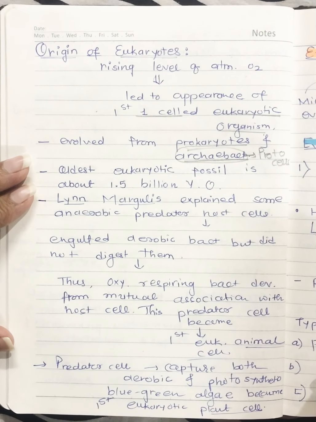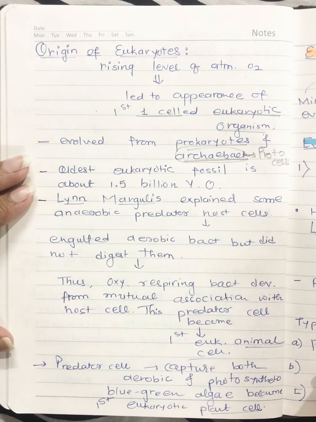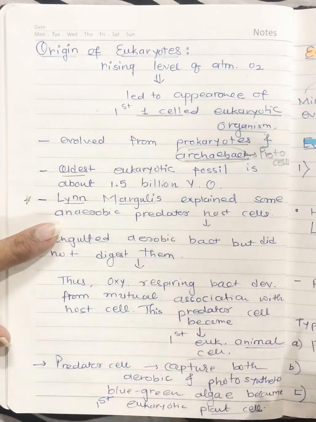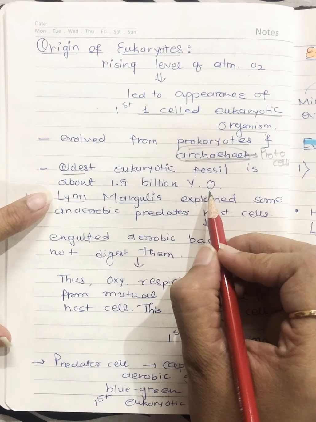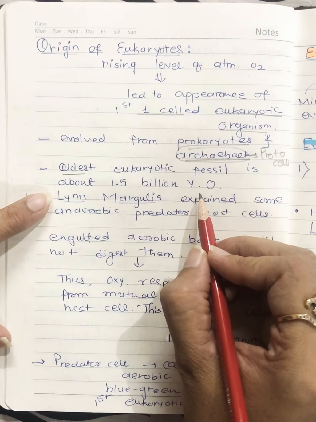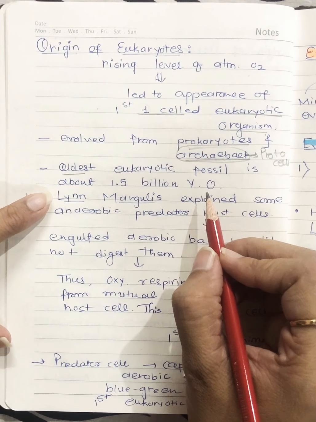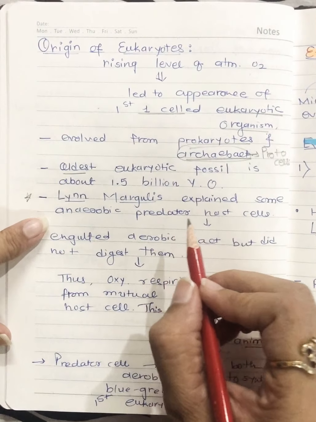Protocells. Right. Now you must know about protocells. Free living eukaryotes originated in the ancient ocean about 1500 million years ago. The oldest eukaryotic fossil is about 1.5 billion years old, which is the oldest known eukaryotic fossil, right? Then after